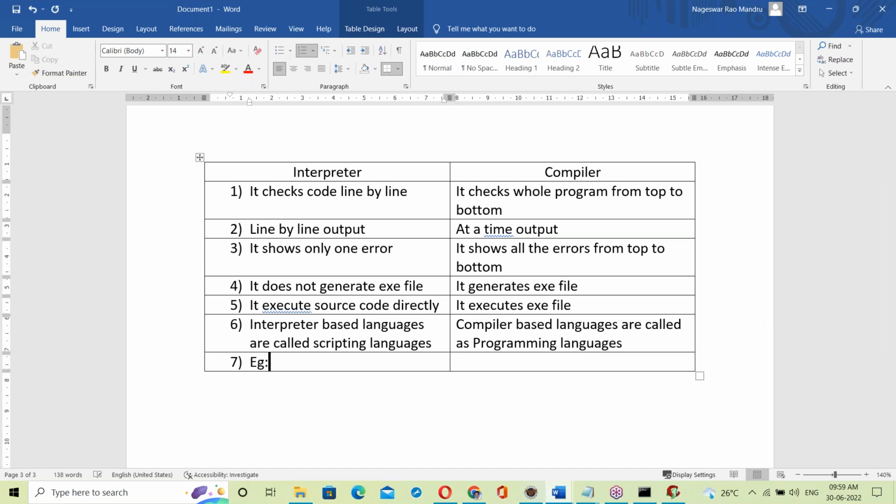Example of a scripting language: Python is the best example. Python is a scripting language, and Python uses an interpreter. HTML, one more example. Hypertext markup language. HTML is a browser understandable language. Browser is an interpreter for HTML.